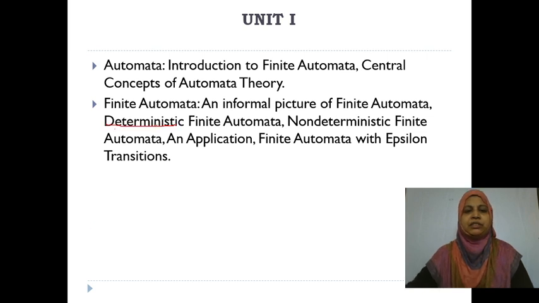Deterministic finite automata means DFA. Non-deterministic finite automata means NDFA. What are the applications of automata? Finite automata with epsilon transitions. You are going to learn how to remove the epsilon transitions. See here, these are epsilon transitions. How are you going to remove these epsilon transitions?